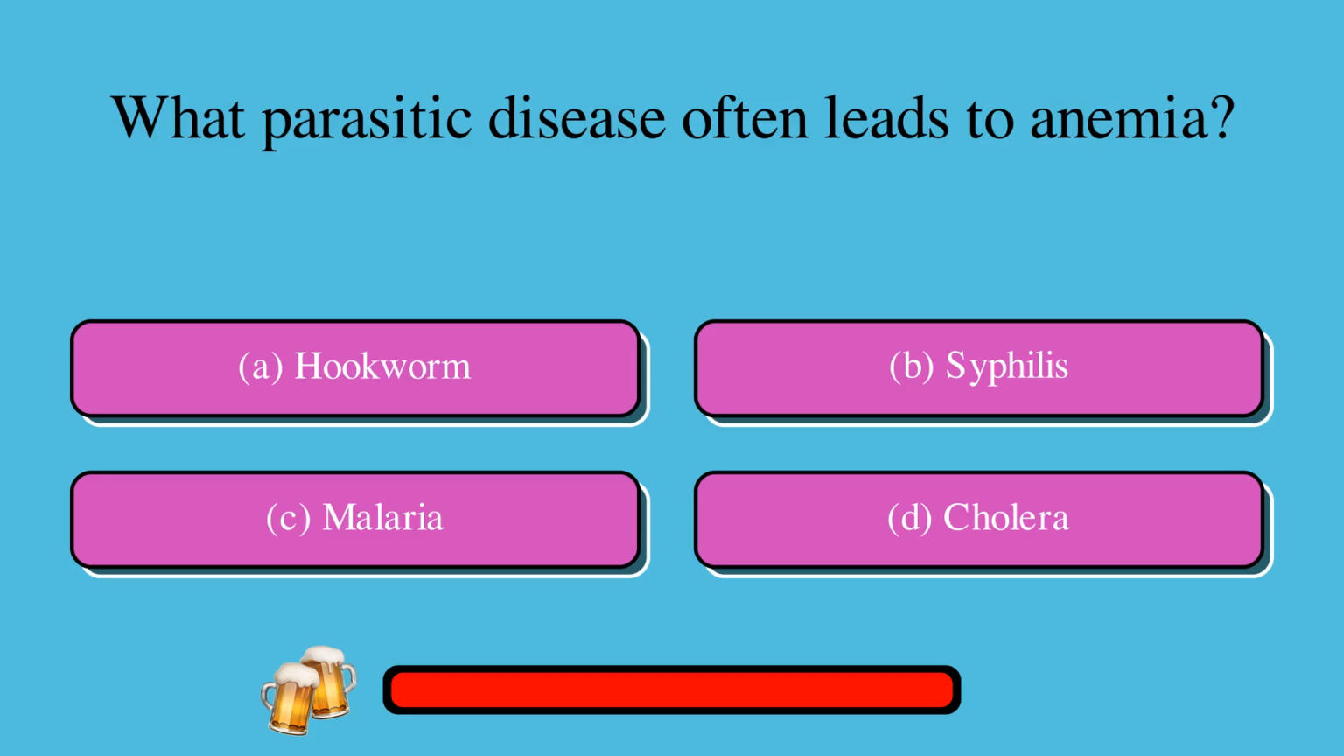What parasitic disease often leads to anemia? A. Hookworm, or B. Syphilis, or C. Malaria, or D. Cholera? The correct answer is A. Hookworm.